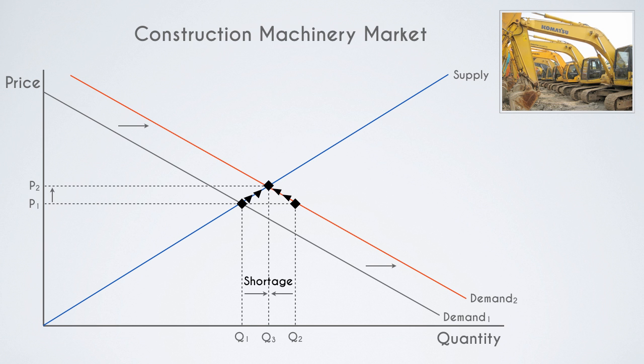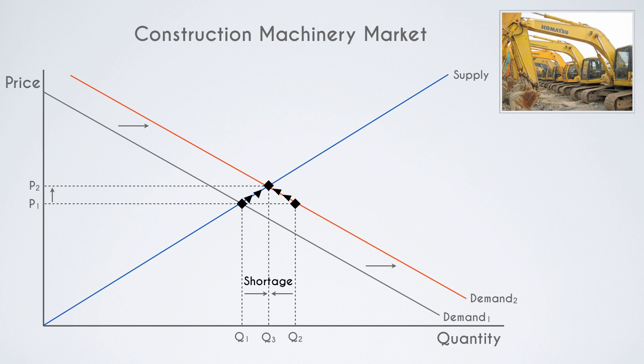The demand for infrastructure in mainland China is expected to go up in the next few years. It could range from buildings, roads, highways, and bridges. In order to construct them, you need workmen, material, and construction machinery. This will cause an increase in demand in the construction machinery market.